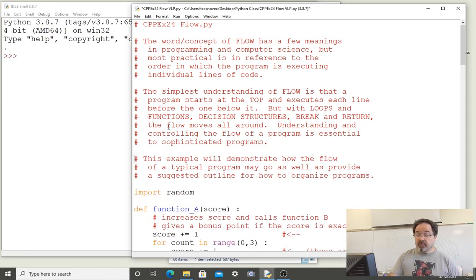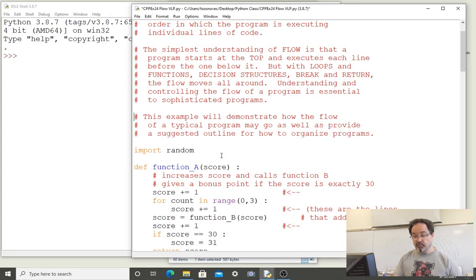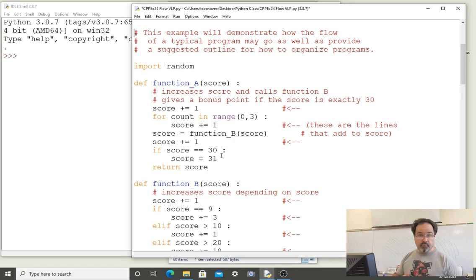This example will demonstrate how the flow of a typical program may go, as well as provide a suggested outline for how to organize programs. And the code for a program to serve as an example of the various ways that the flow can change has already been written.